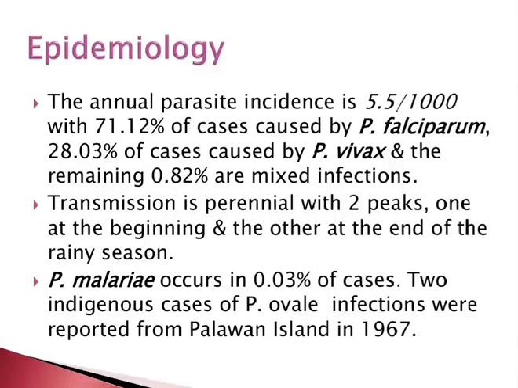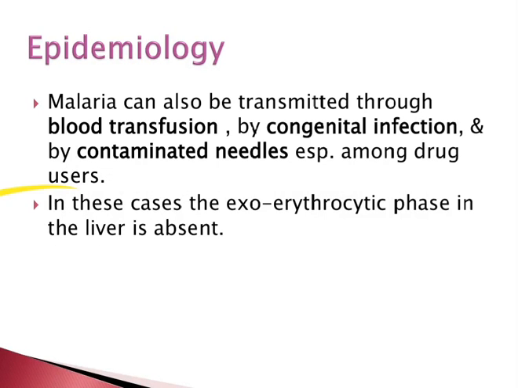The annual parasite incidence is 5.5 per 1000, with 71.12% of cases caused by falciparum, 28.03% of cases caused by P. vivax, and the remaining 0.82% of mixed infection. The transmission is perennial with 2 peaks, one at the beginning and the other at the end of the rainy season. P. malariae occurs in 0.03% of cases. 2 indigenous cases of P. ovale infections were reported from Palawan Island in 1967.